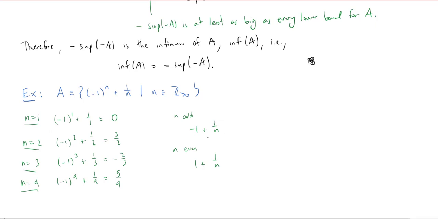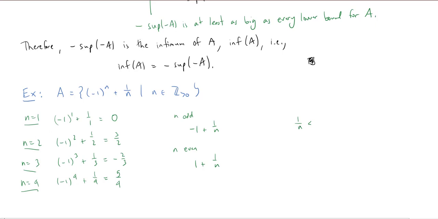Well, what is happening as n is getting very, very big? 1 over n is getting very, very small. So this is basically taking negative 1 and you're adding numbers that are getting closer to 0. So what can I say about 1 over n? Let's try this. I know what the biggest it can possibly be is. That's when n is equal to 1.